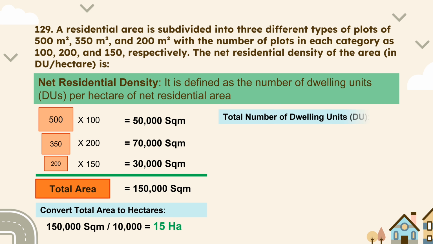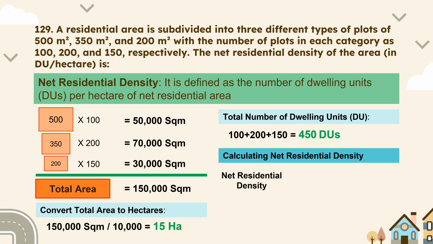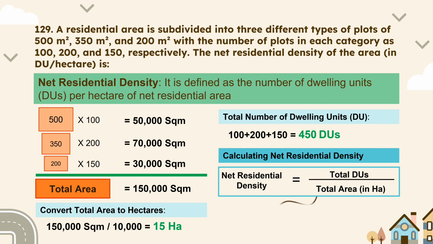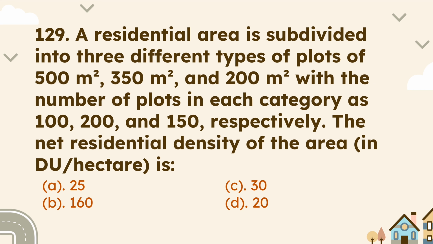Now we have to calculate the total number of dwelling units. For this, we have to add the number of plots of each category, that is 100 plus 200 plus 150. On adding, we will get 450 dwelling units. Now comes the final part, the calculation of net residential density. Net residential density is equal to the number of dwelling units upon the total area. On putting the value of the total number of dwelling units and dividing it by the total area, we will get 30 dwelling units per hectare, which is our answer. So the correct answer of this question is option C, 30 dwelling units per hectare.